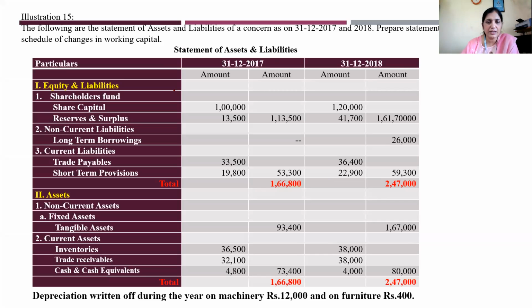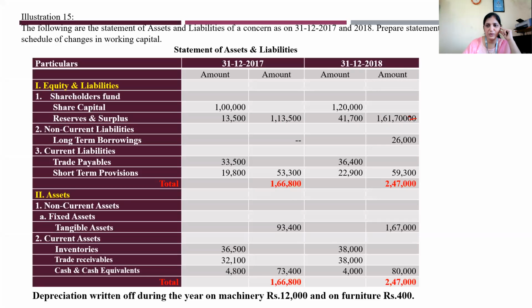Statement of assets and liabilities, as usual, I have drawn a table over here with 5 columns. First one is particulars, 31/12/2017 divided into 2 columns, 31/12/2018 again divided into 2 columns. Firstly, you have equity and liabilities, in the shareholders' funds: share capital 1 lakh, 1,20,000. Reserves and surplus 13,500, 41,700. Total is 1,13,500, 1 lakh. Sorry, 2 more zeros are added over here. I'll remove it.